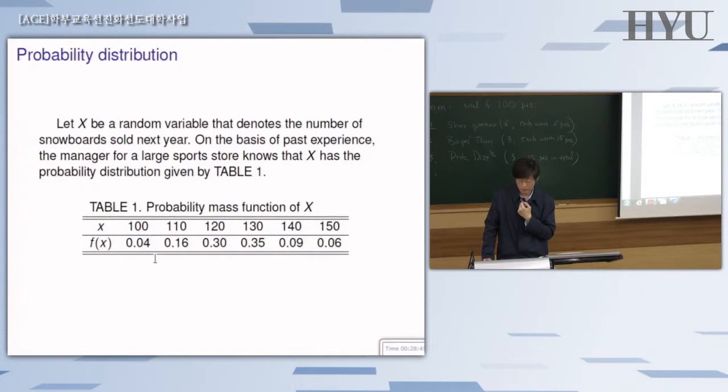It can be higher than that at 110 with increased probability, a 16% chance. It could be even bigger at 120 with even higher chances, a 30% chance. And then the peak in this probability distribution comes at the value 130, 35%, and then the probability rapidly goes down as the value for X, the number of sales, increases to 140, and then finally the maximum amount of sales that he is expecting for the coming year is 150, but that's going to occur with a relatively low probability, just 6%.